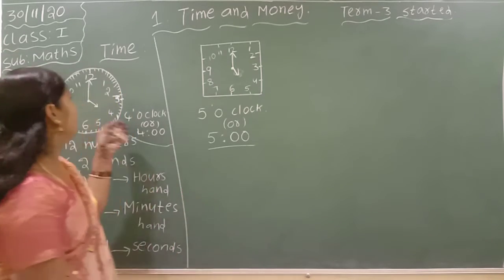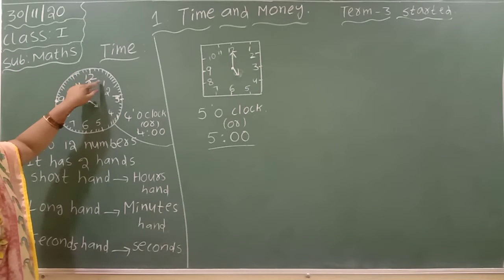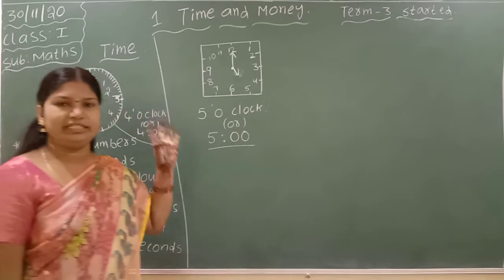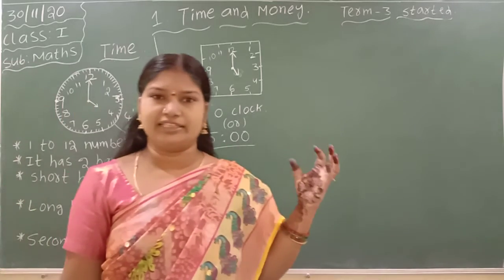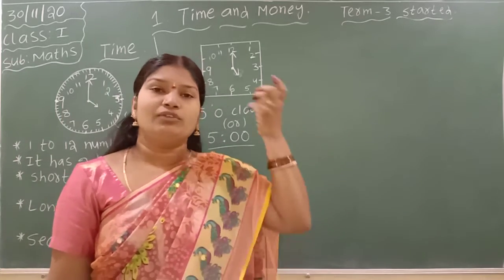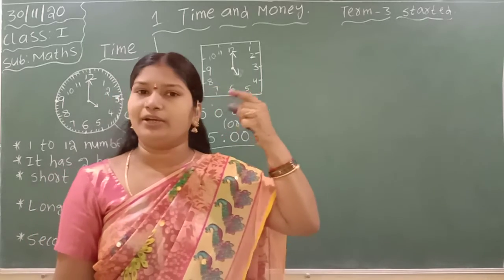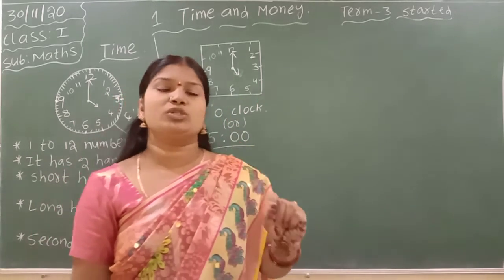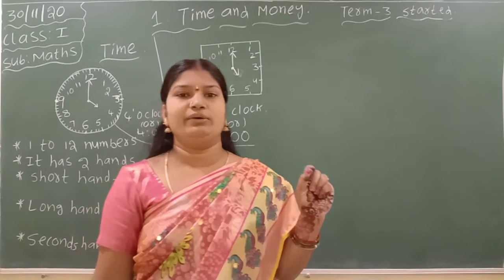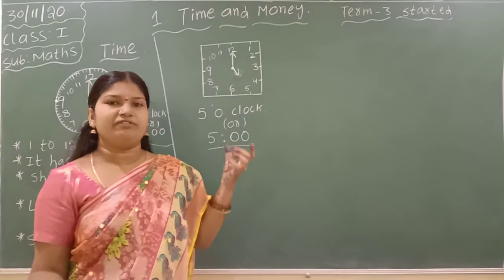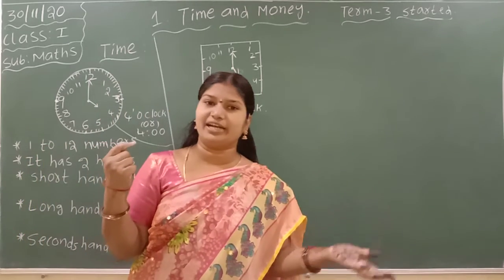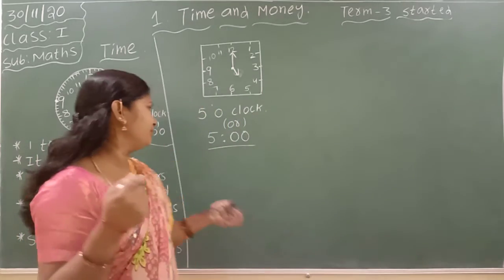For example, when the second hand completes from 1 number to 2 number, it means 5 seconds completed. 1 second is once we close our eyes and open. How much time will it take? That much little bit of time is known as a second.